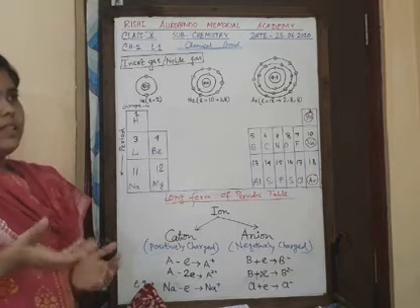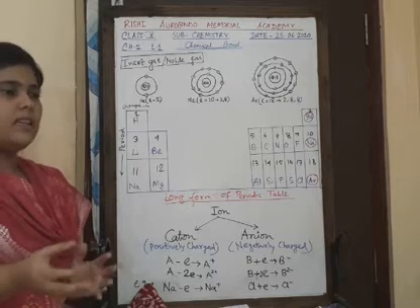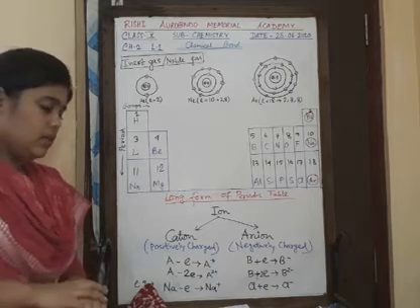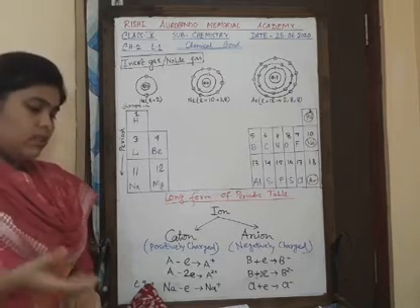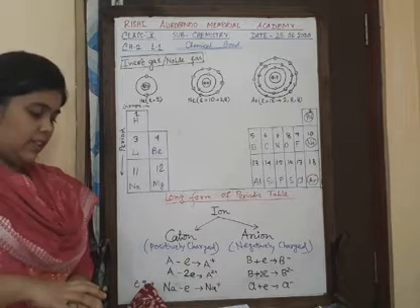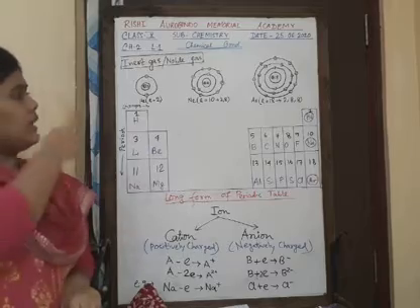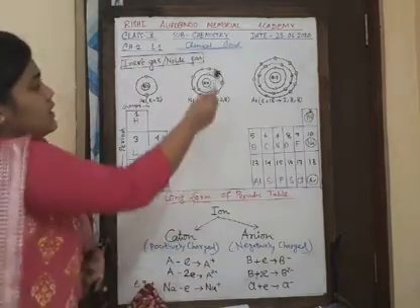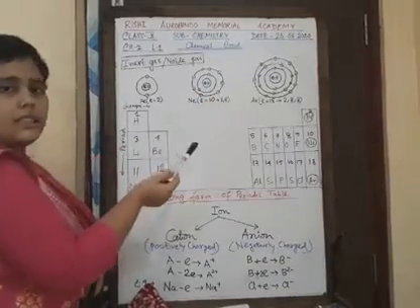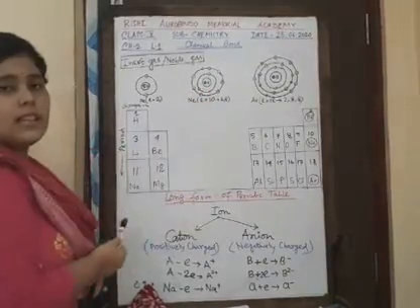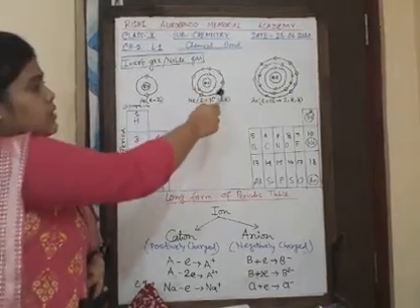So it came to an easy concept that noble gases are chemically inert, we know. So they do not combine with any other elements because they exist as monoatomic gases, right? As an example, helium has 2 electrons in its outermost shell and neon has 10 electrons. So 2 electrons are present in the first shell, that is K shell, and 8 electrons are present in the second shell, that is L shell. So neon has 8 electrons in its outermost shell.